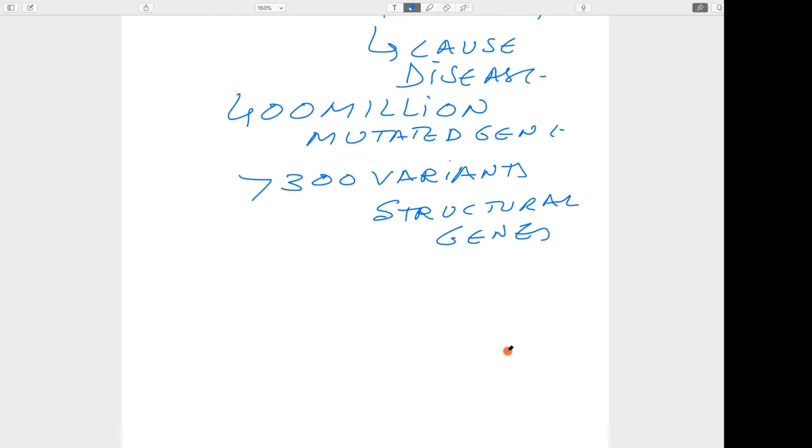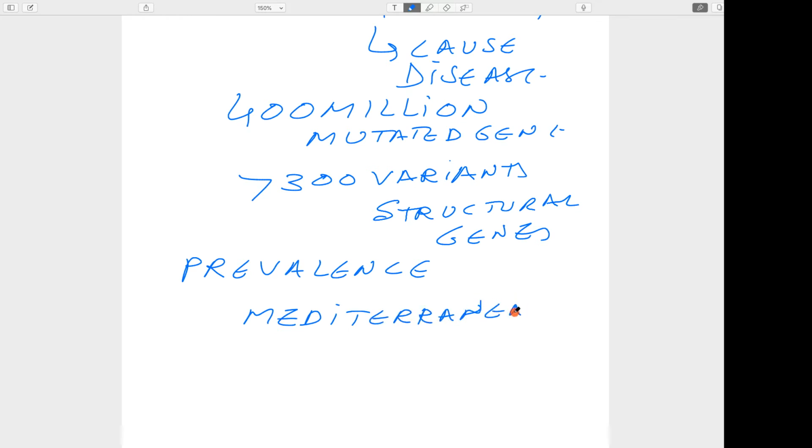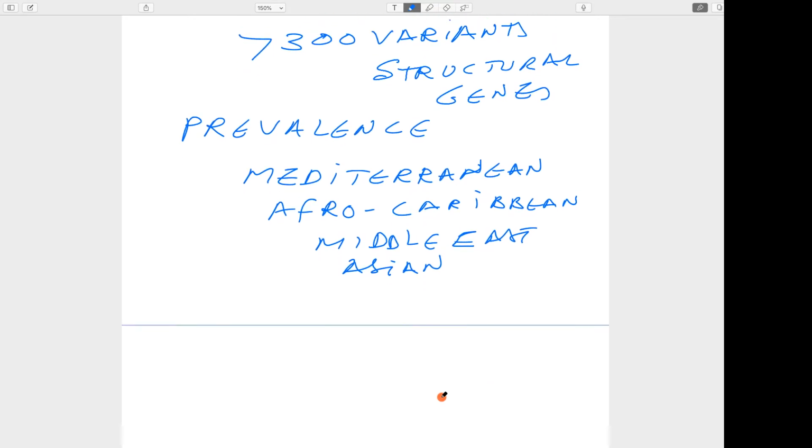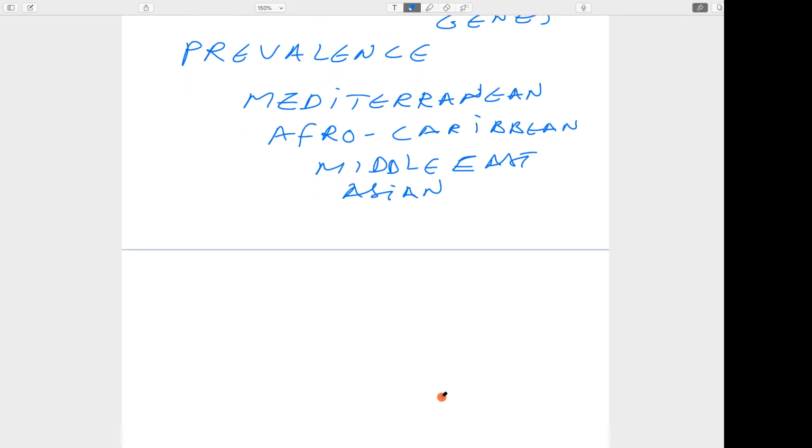Where is it prevalent? It is generally originated from the Mediterranean and Afro-Caribbean region, so naturally the prevalence is seen here. Also in the Middle East and Asia. In India also, in some pockets, G6PD deficiency is very high.